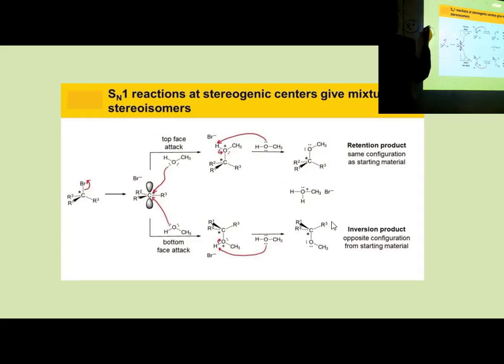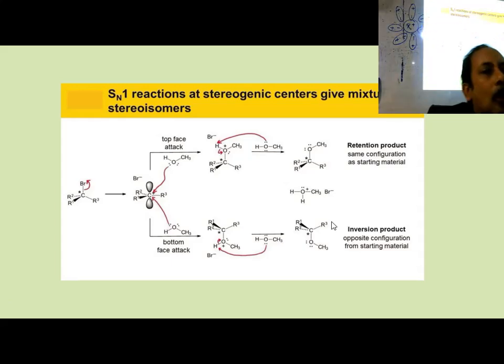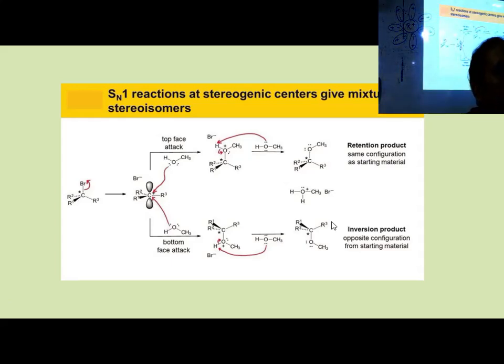This is getting stability from some polar molecule like water. Got it? So the carbocation is stabilized by this type of solvation, by this solvent. And if the solvent is water, very good. It is called hydration energy, so it is released. Okay, that's all for today.